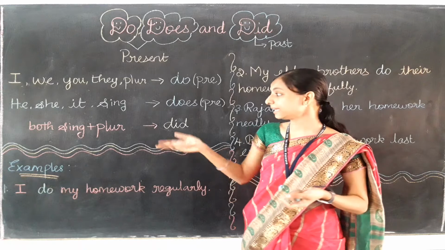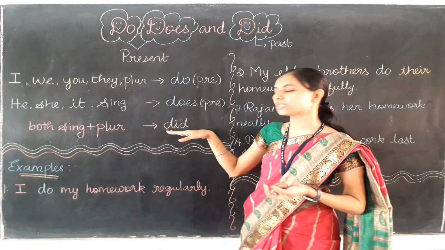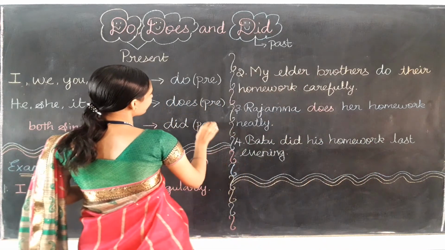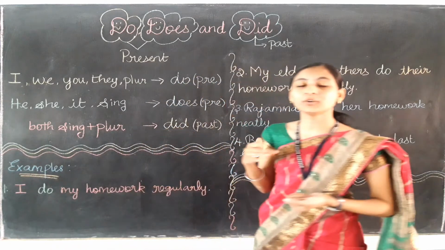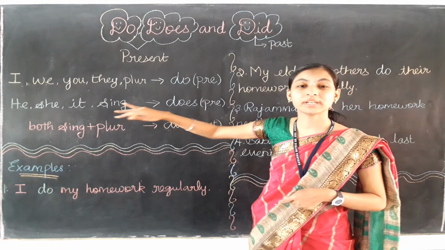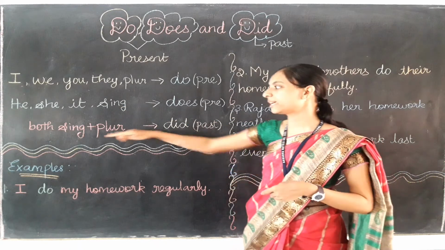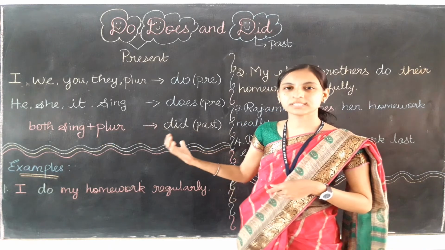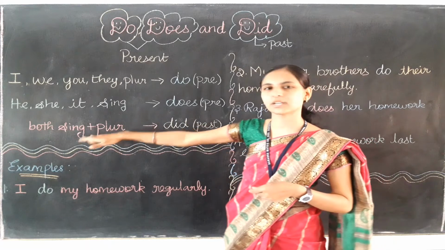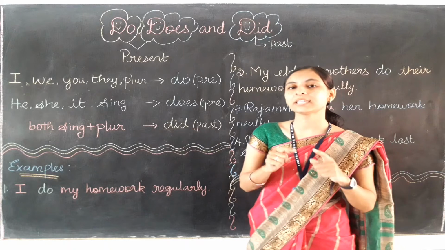You can ask me. Did can be used for both these subjects. For any subject we can use did in the past. So did represents the past time, and for did we don't have any other rules. For did we can use it after any subject like he or we or you, any plural or singular noun, but only in the past time.